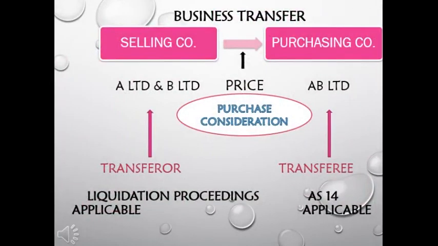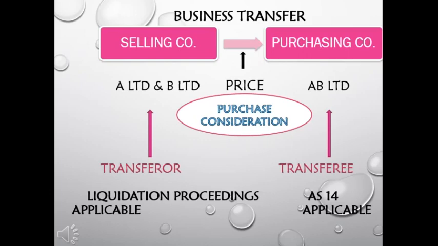Let's have an overview of this chapter. By now, I'm sure you must have understood that there are two points of view of this chapter. One is the point of view of the companies which are getting liquidated, and one is the point of view of the companies that are into existence. In this chapter amalgamation, you cannot use these terms old company, new company. Here, what you can use is the technical terms transferor company for the old company and transferee company for the new company, right? These two terms are used for the old company and new company.